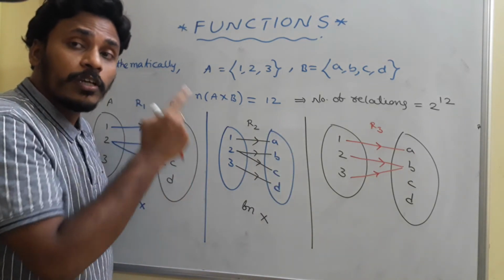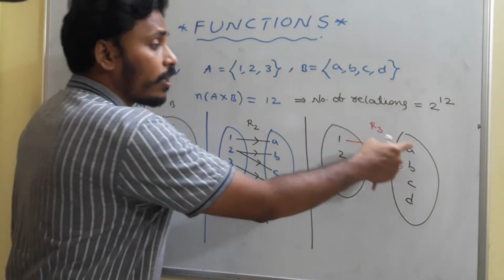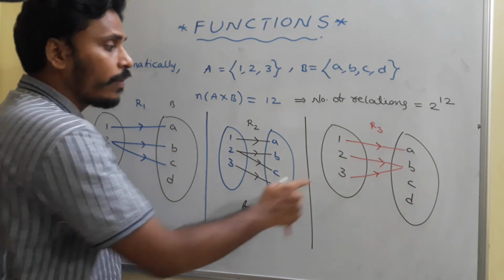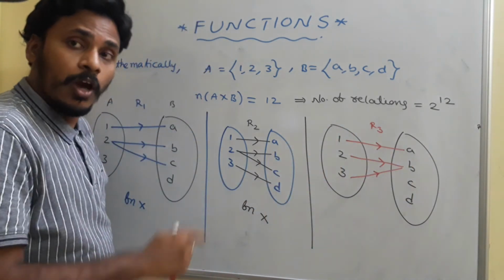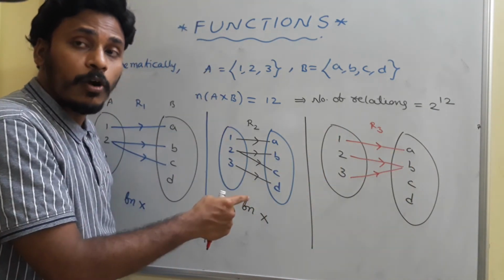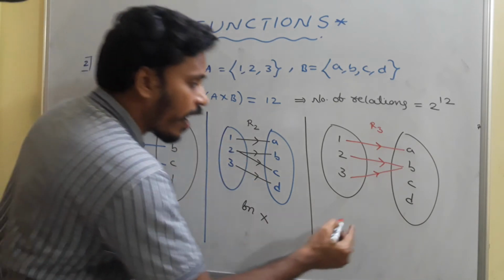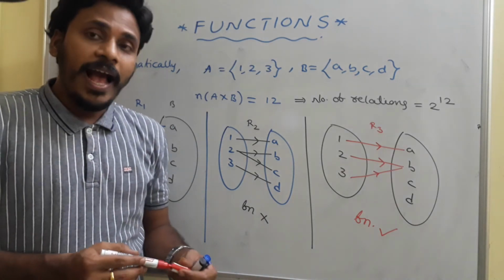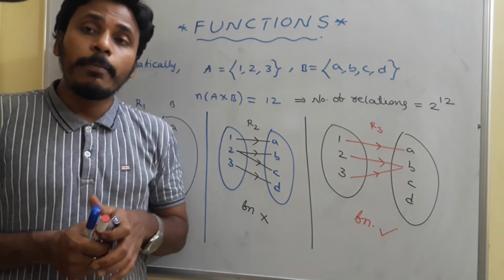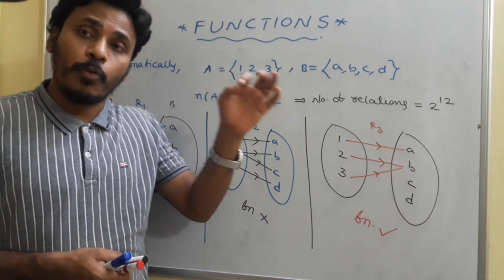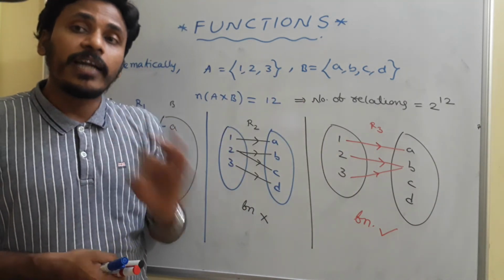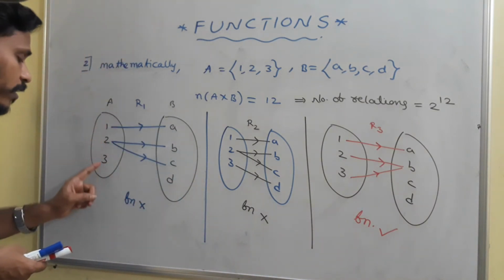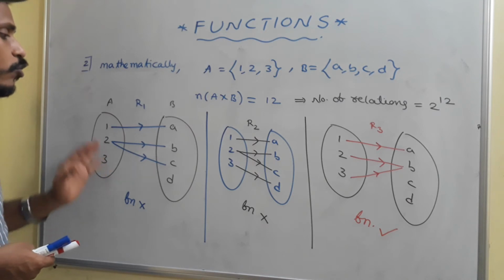Second thing, we need to check for the unique correspondence. 1 has unique correspondence A, okay. 2 has unique correspondence B, okay. 3 also has unique correspondence to B, okay. So every element has correspondence and that correspondence is unique, and for sure this is a function. As per the definition, every element of the first set has unique correspondence with the elements of the second set. That's the definition. That's why you need to check the elements of the first set, so that each one should have a correspondence.